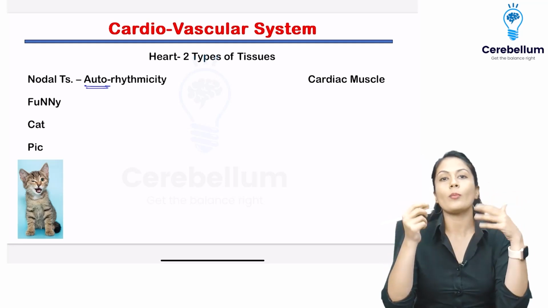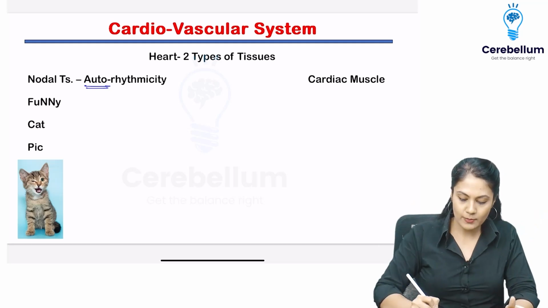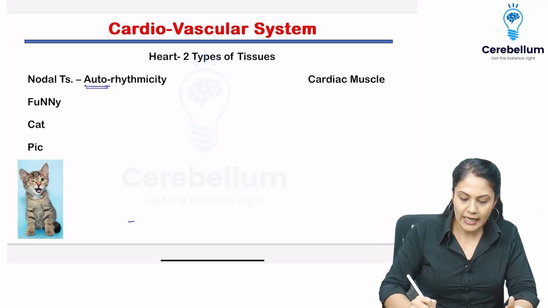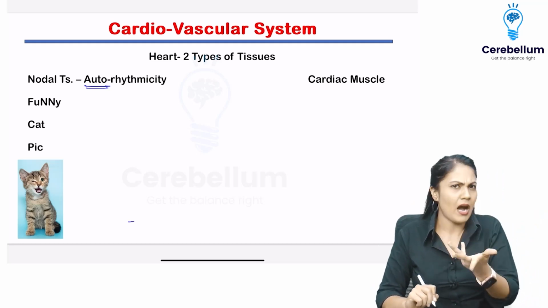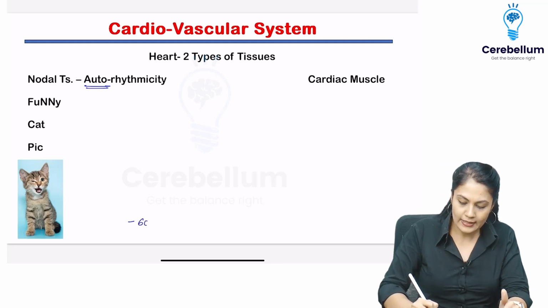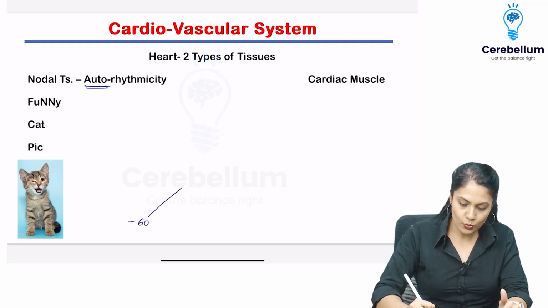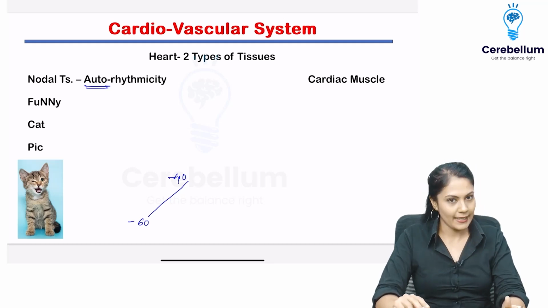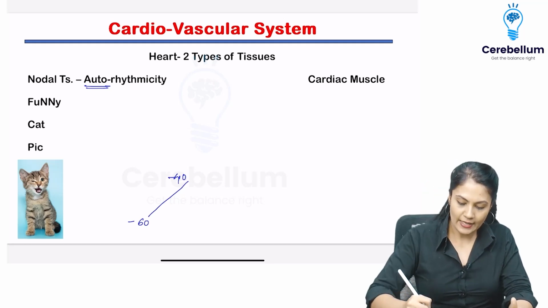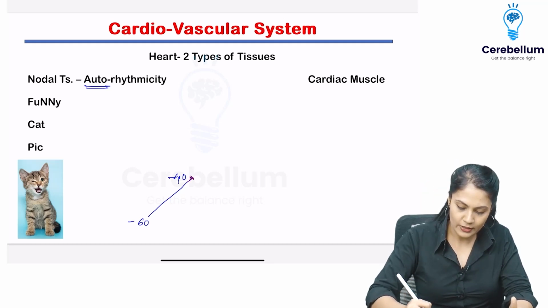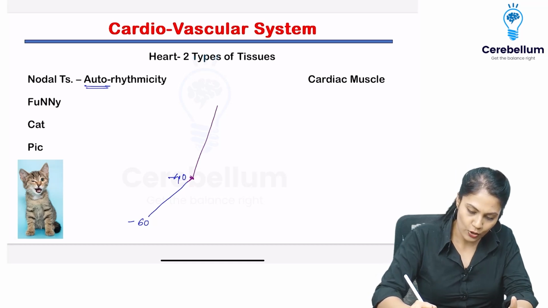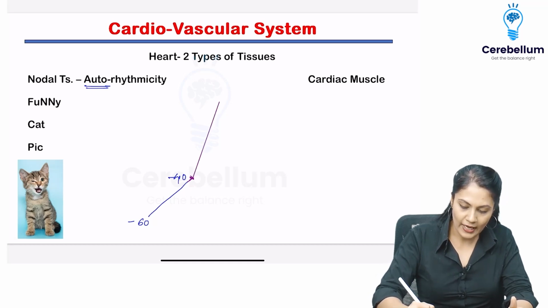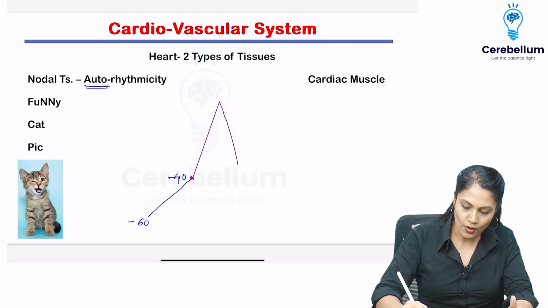What is auto? Auto means on its own. How is that possible? Please remember, the RMP is fluctuating. How does it fluctuate? Let's see. From minus 60, it is going to go towards minus 40, right? And as soon as it goes towards minus 40, this is called the firing level, from where the action potential is going to fire up.